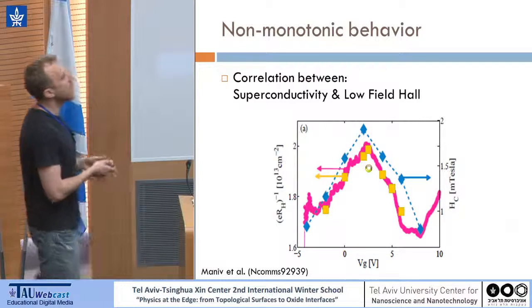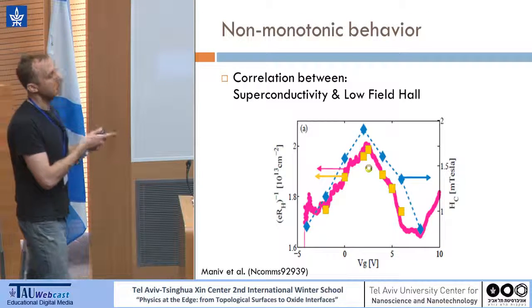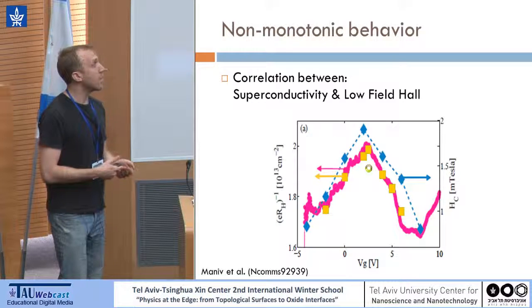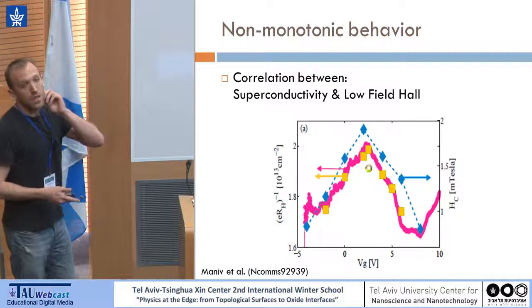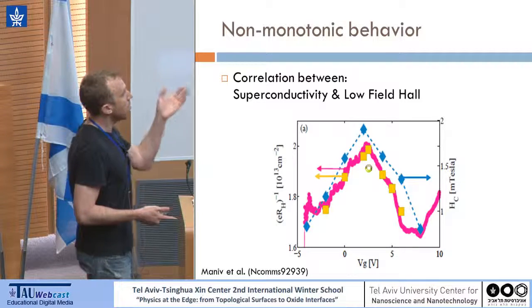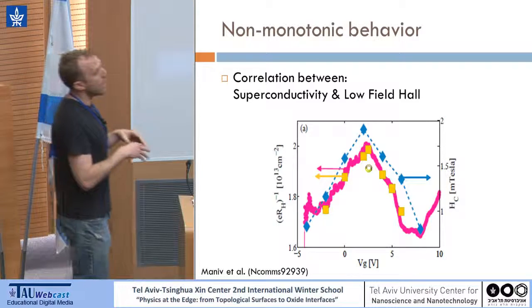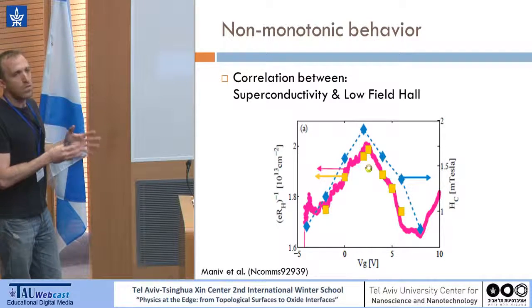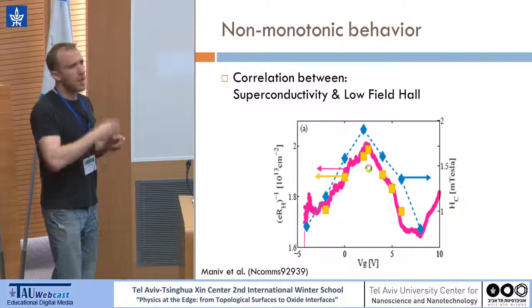The blue diamonds are the measurements of the critical field, which goes more like the Tc dome. But in purple and yellow squares, you can see the inverse Hall coefficient in the low field regime, which is much simpler to understand. It also behaves non-monotonically, going up and down.